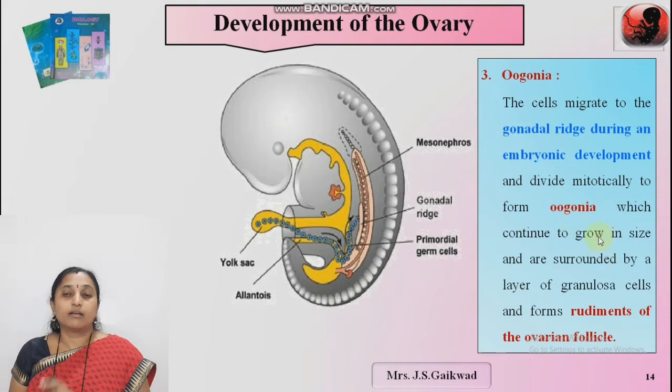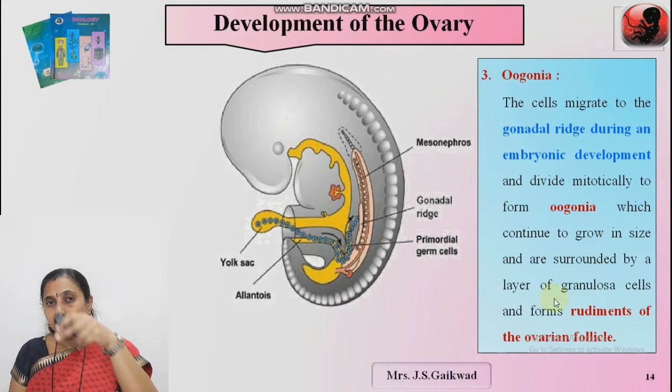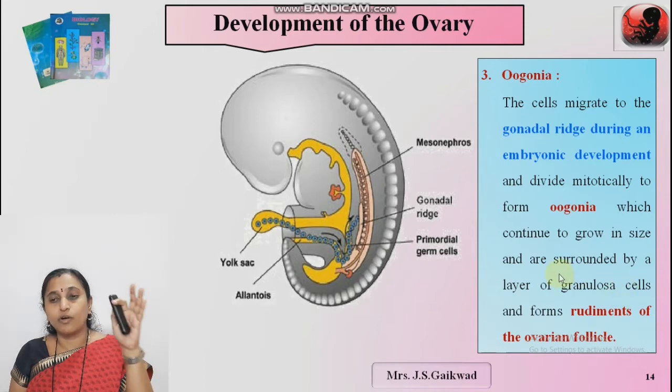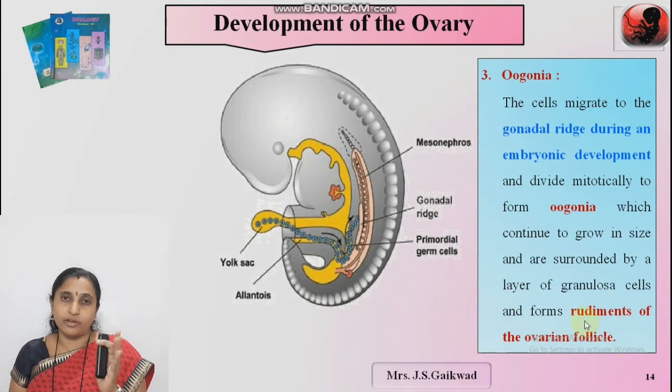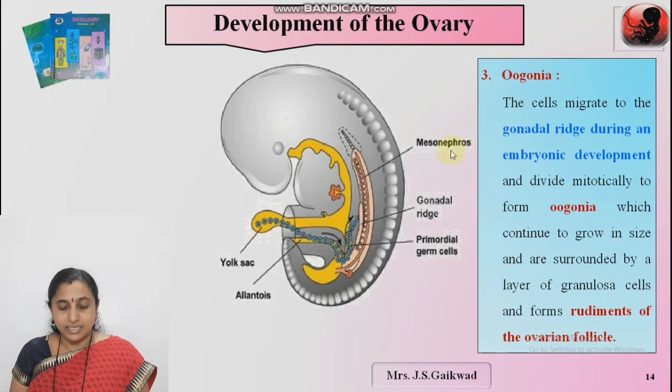Further, these oogonia continue to grow in size and are surrounded by secretory cells, granulosa cells, and these surrounding granulosa cells form the rudiments of the ovarian follicles. Rudiments means immature ovarian follicles. Primordial ovarian follicle, primary follicle. Okay, immature ova, then oogonia. Okay, from the origin, that is the endodermal yolk sac.